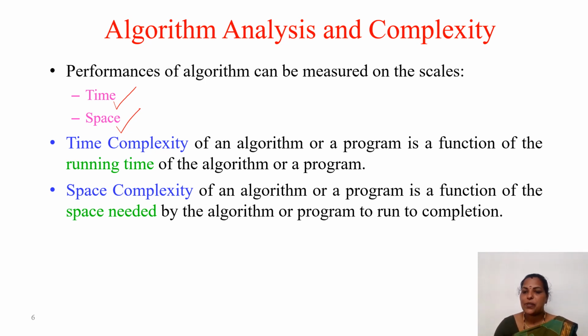For any algorithm, we can compute these complexities and come to a conclusion about which algorithm is best. If I give you one problem, and all 61 members solve it without looking at or discussing with others, each one of you comes up with a new algorithm. So we have 61 algorithms for a given problem, but I have to analyze which is best. In terms of time complexity and space complexity, I have to choose the best algorithm. For that only we have the time complexity and the space complexity.